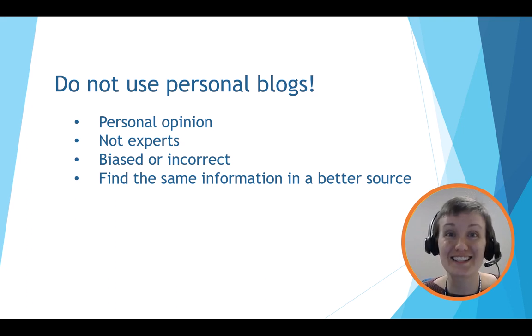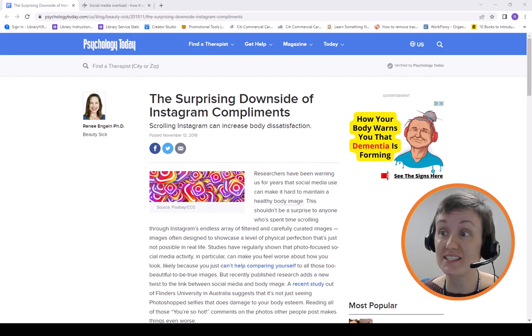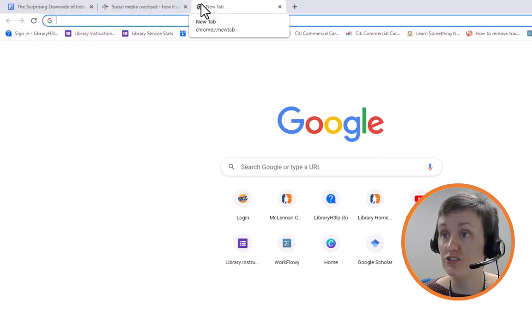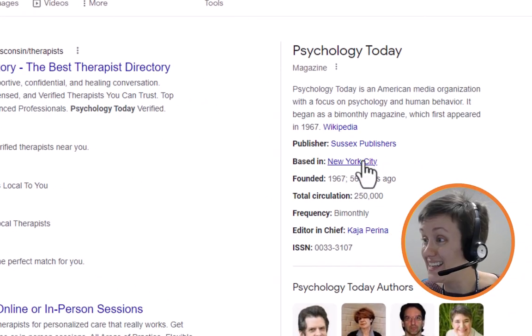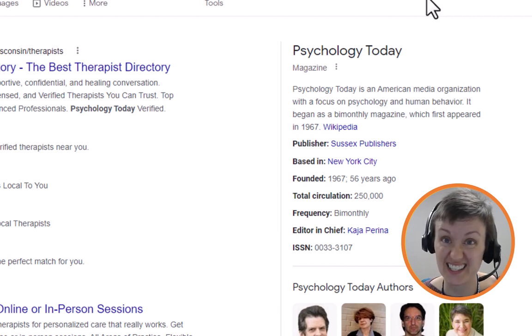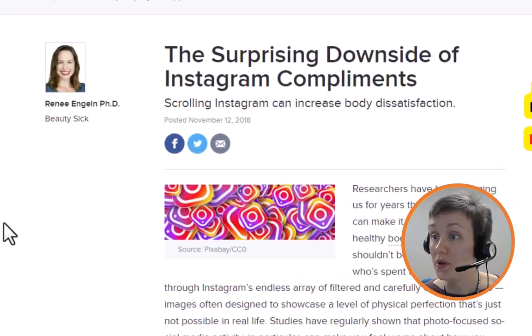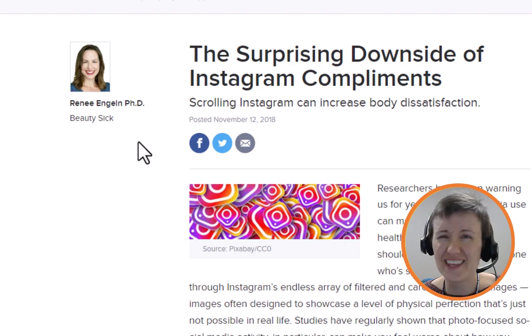All right, let's look at two examples of websites. Our first example is from Psychology Today. If you don't know much about a website, I recommend Googling it. I will put Psychology Today inside quotation marks and search for it. We can easily find out that it's a media organization that began as a print magazine in 1967. That's a good start. You can see that we have an author and a date of publication. That's great. Let's find out more about this author.